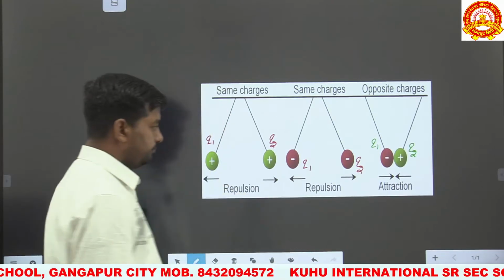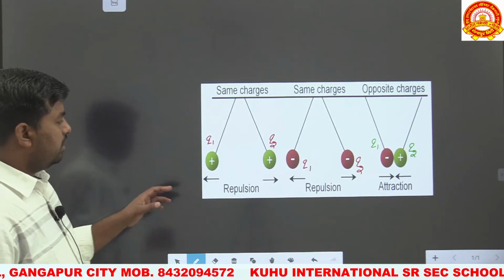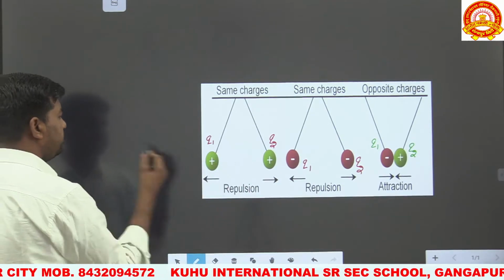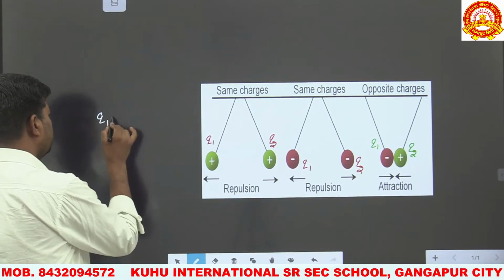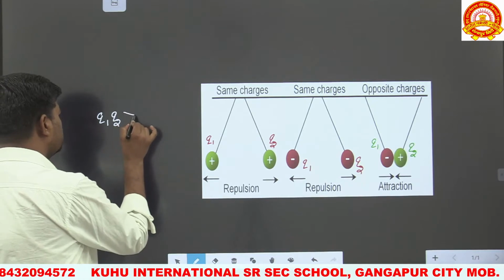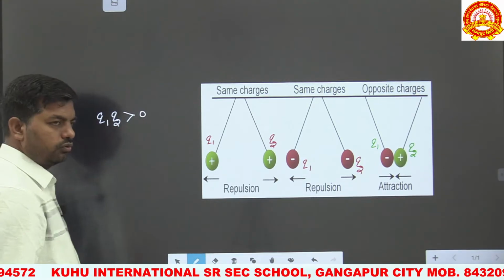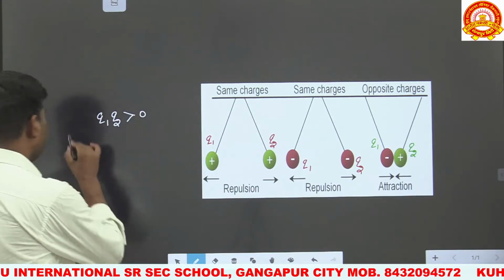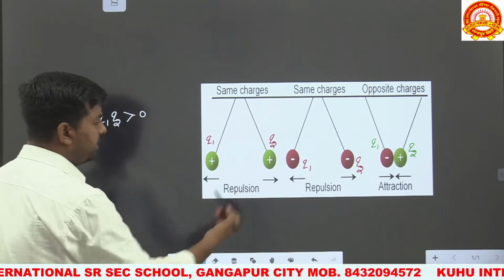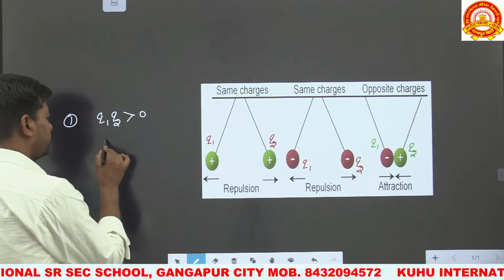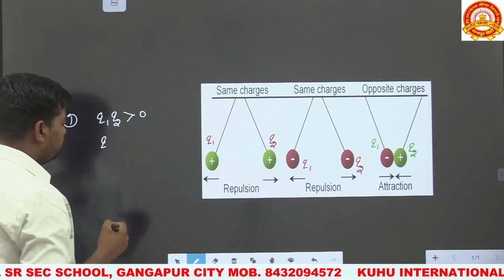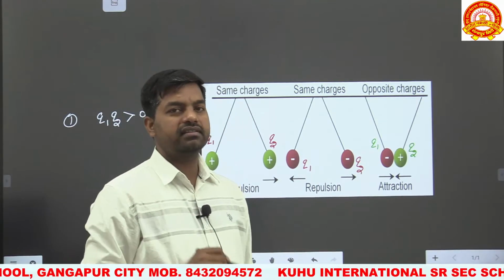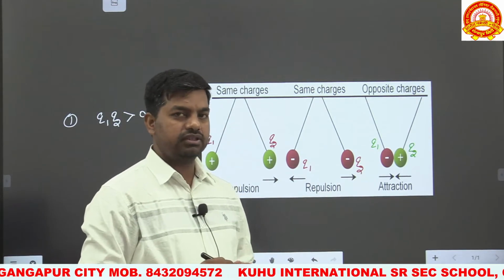Next, if two charges are of the same nature, then q1 multiplied by q2 is always greater than 0. This shows the repulsion between the charges. If q1 multiplied by q2 is greater than 0, the two charges will repel each other.